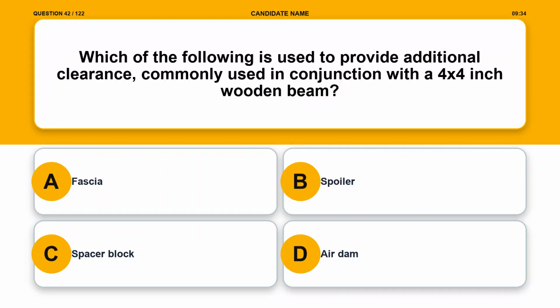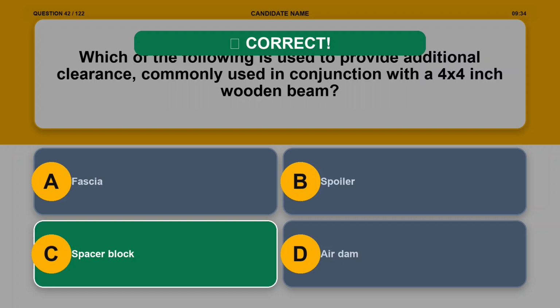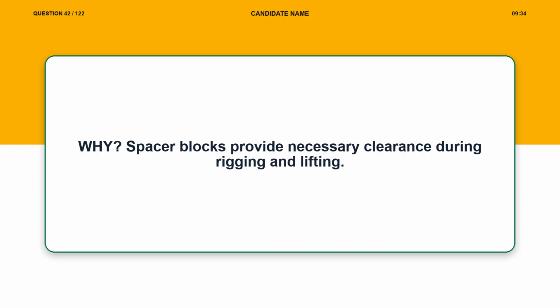Question 42. Which of the following is used to provide additional clearance, commonly used in conjunction with a 4x4-inch wooden beam? Option A, fascia. Option B, spoiler. Option C, spacer block. Option D, air dam. The correct answer is option C, spacer block. Explanation. Spacer blocks provide necessary clearance during rigging and lifting.